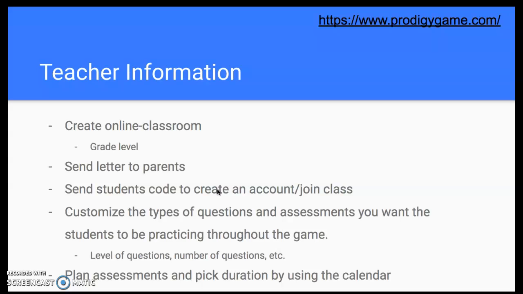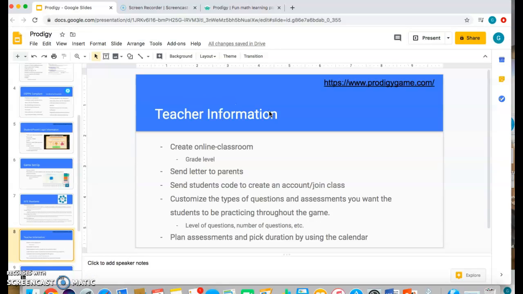I'll be showing you how to plan assessments and pick certain durations by using the calendar setting, and then I'll be showing you how to access the data and the certain types of data that the website assesses throughout the students' progress of the game.